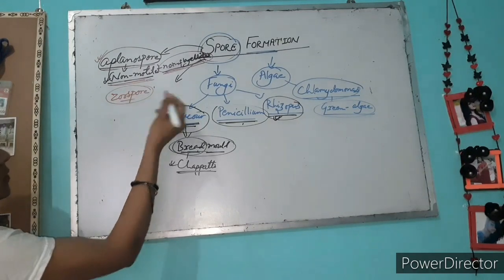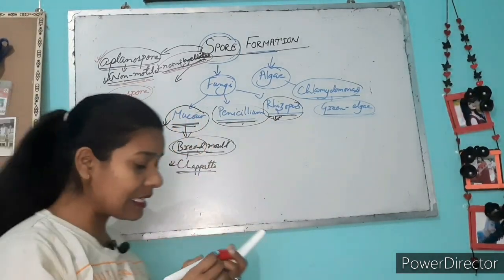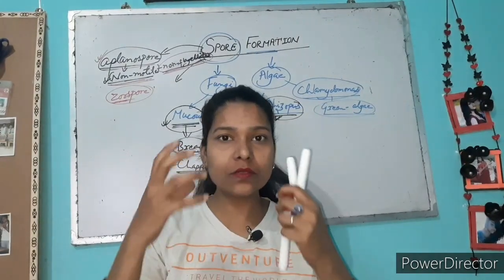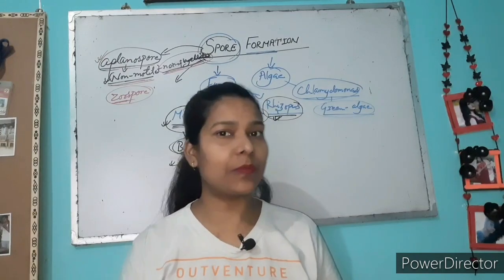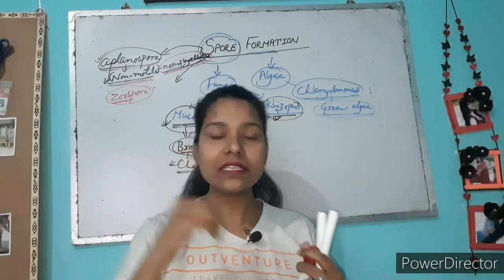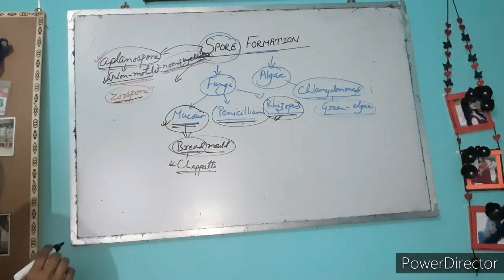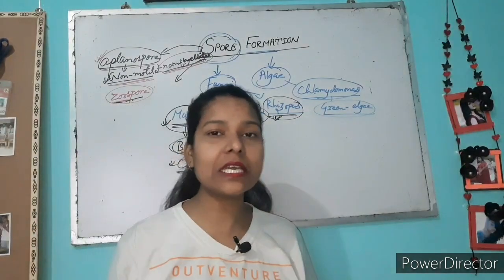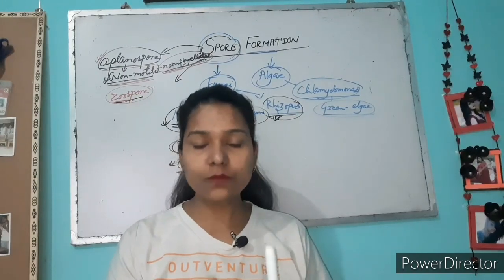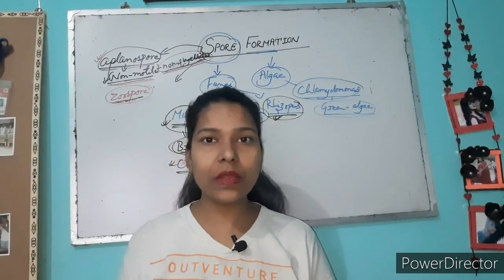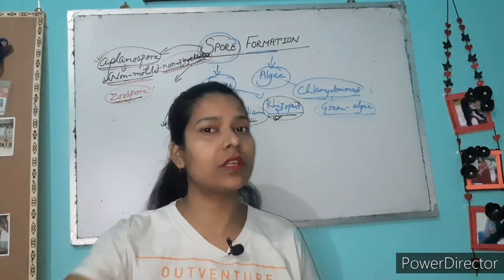Zoospore. Okay, what about zoospore? Just look at the word zoo. Zoo means animal. It means an animal moves from one place to another, so an animal can change its place. Just the same, this kind of spore can also change its place. But how can these spores change their place? Whenever the organism forms the spore and the spore comes out into the environment, that spore will not stay in the same place. It can move from one place to another.